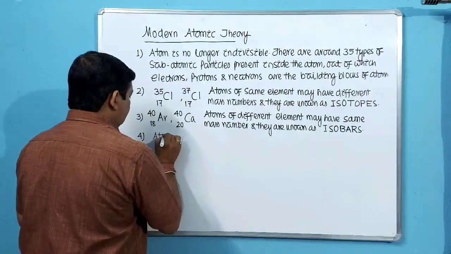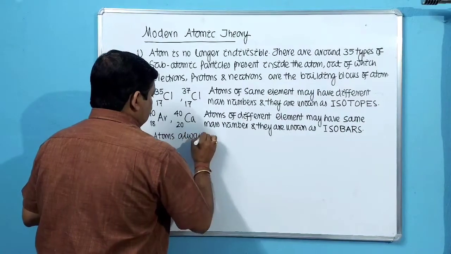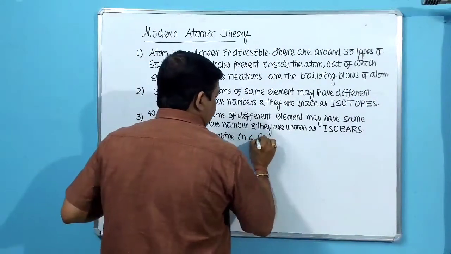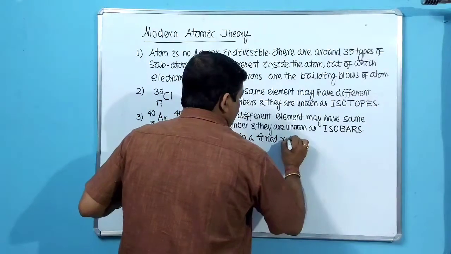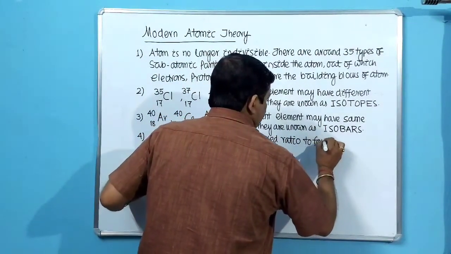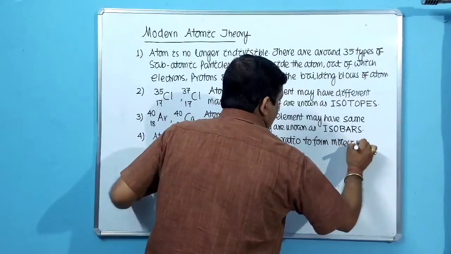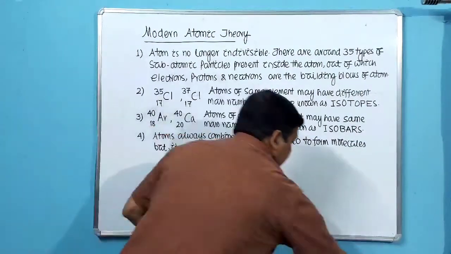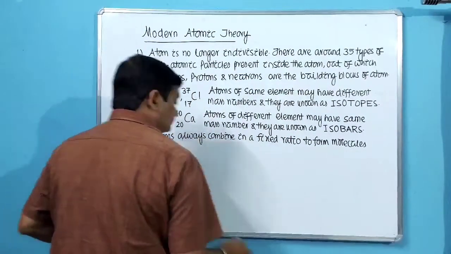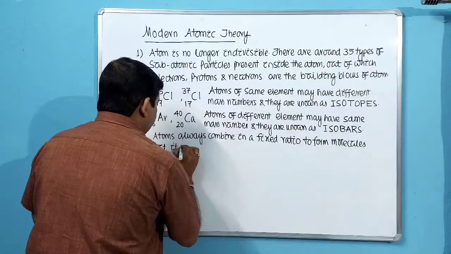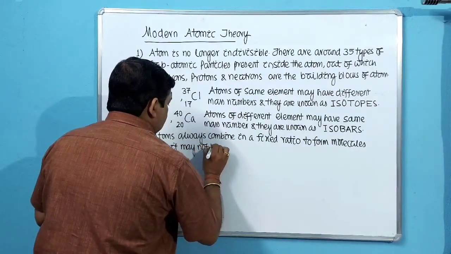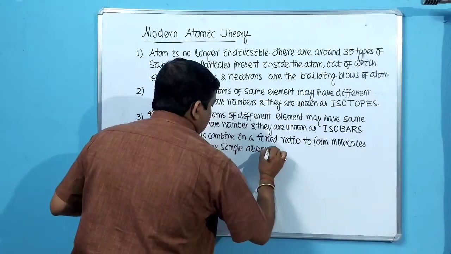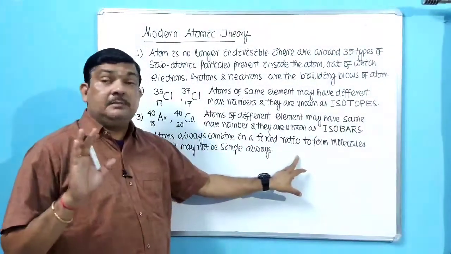So atoms always combine in a fixed ratio to form molecules, but it may not be simple always. So it is correct that it will be a fixed ratio, but may not be simple always.